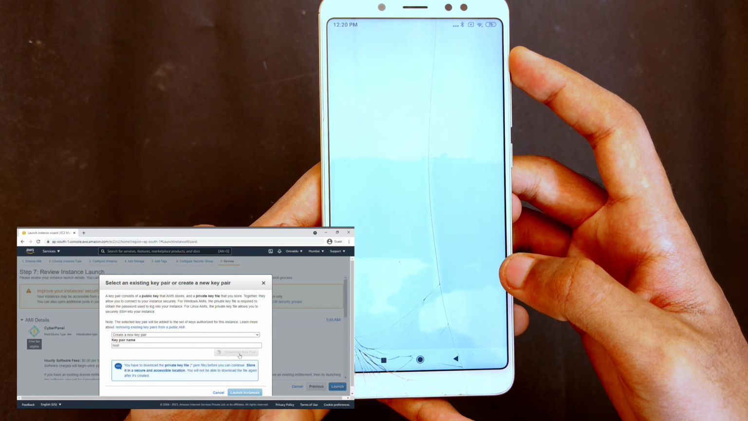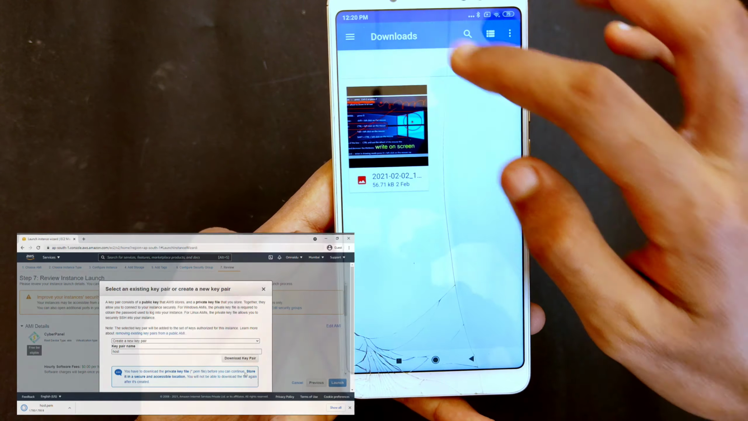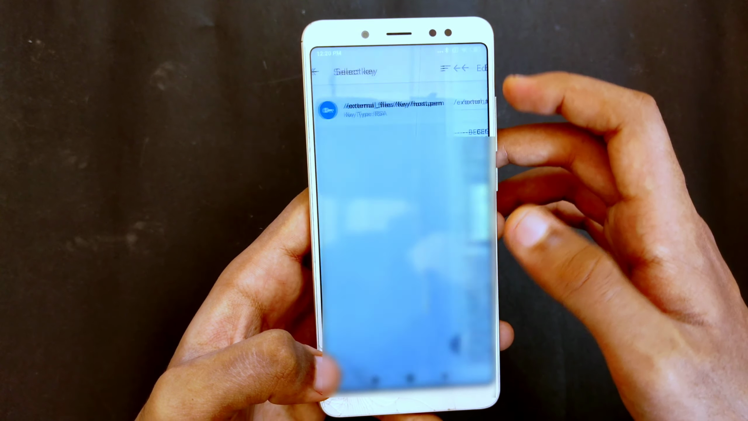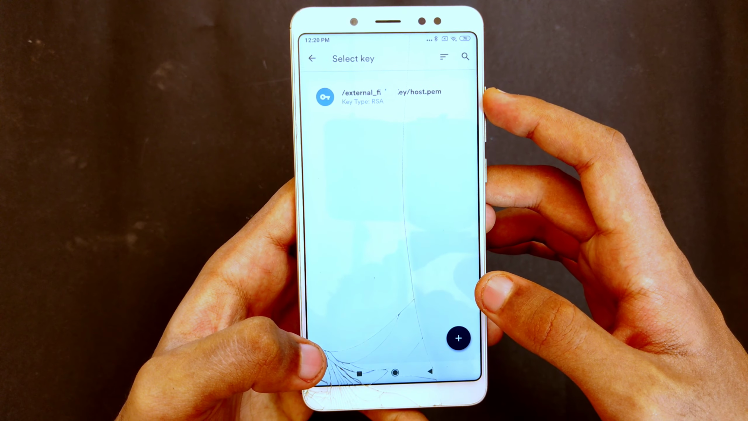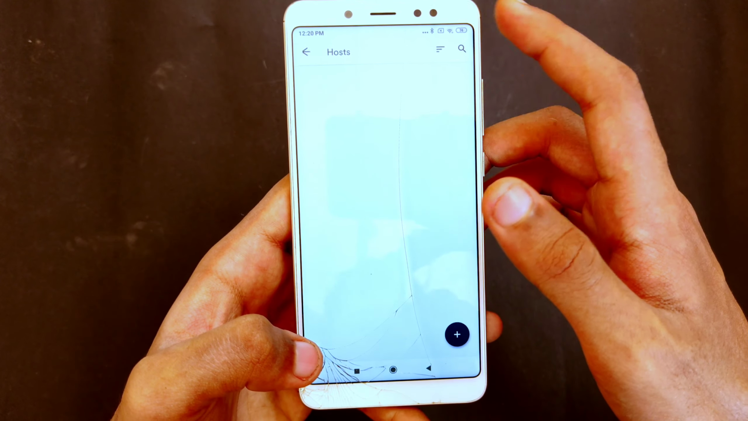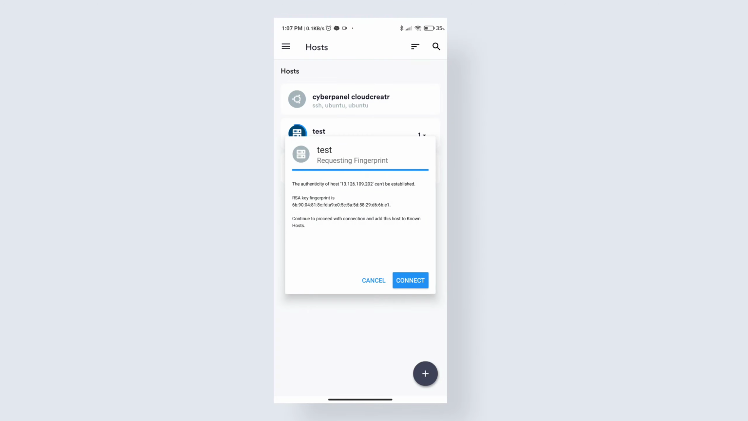Click on the plus, click on import a key. After that, locate the key that I have told you to download in the previous steps. After that, simply click on the button. Now we have successfully imported our key. After you have selected your key, simply click on the button.